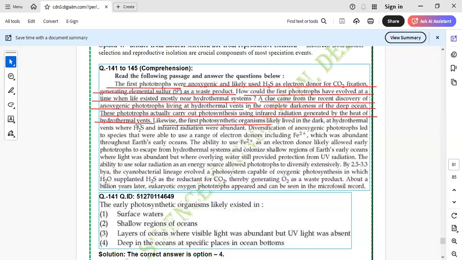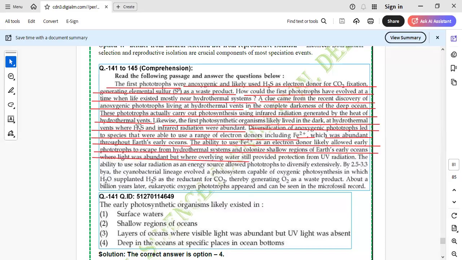Likewise, the first photosynthetic organism likely lived in the dark and at hydrothermal vents where H2S and infrared radiations were abundant. Diversification of anoxygenic phototrophs leads to species that were able to use a range of electron donors, including iron, which was abundant throughout the Earth's early oceans. Right, you know that. The ability to use Fe2+ as electron donor likely allowed early photoautotrophs to escape from the hydrothermal system to colonize the shallow region of Earth's early ocean, where light was abundant but the overlying water still provided protection from UV radiations.